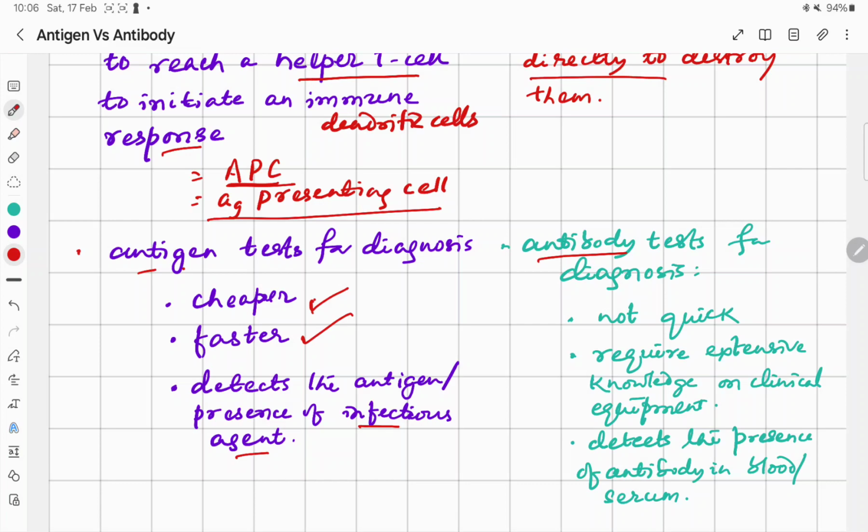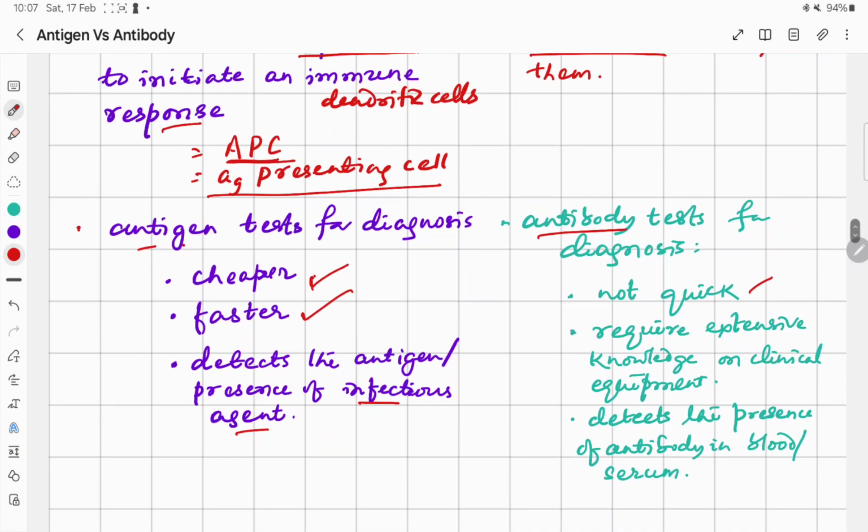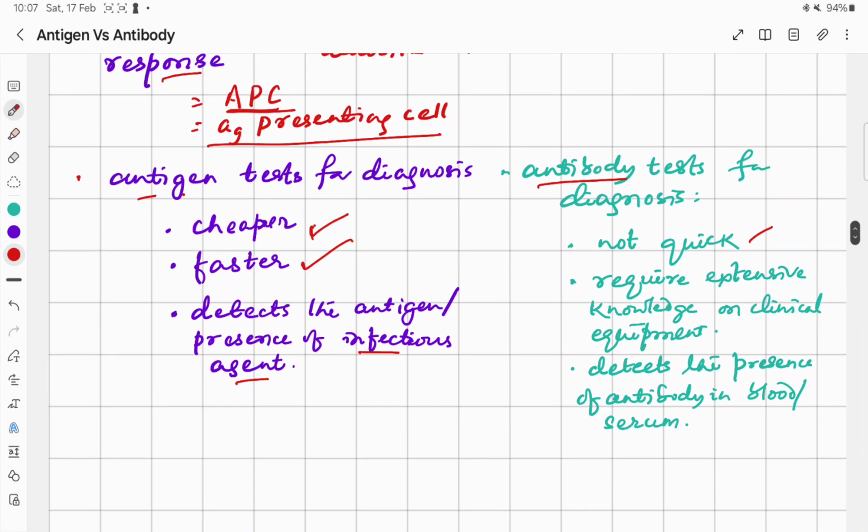Whereas the antibody tests for diagnosis are not quick, they require extensive knowledge on clinical equipment, and usually they detect the presence of antibody, whether our body has developed antibody in response to the antigen or not, and whether they are present in the blood or serum.